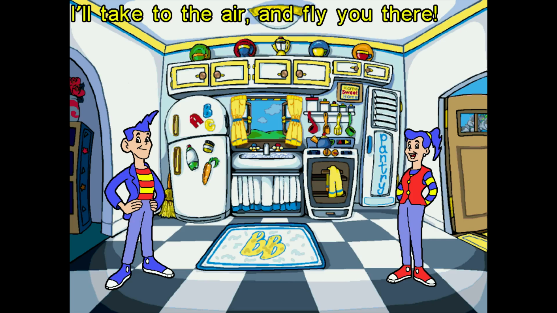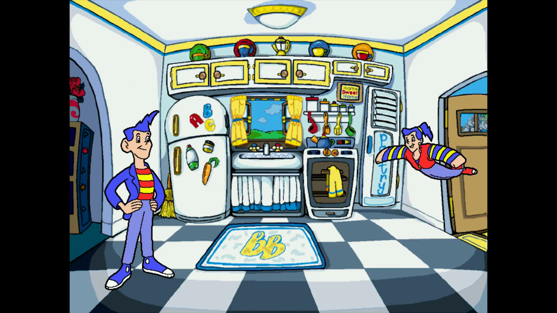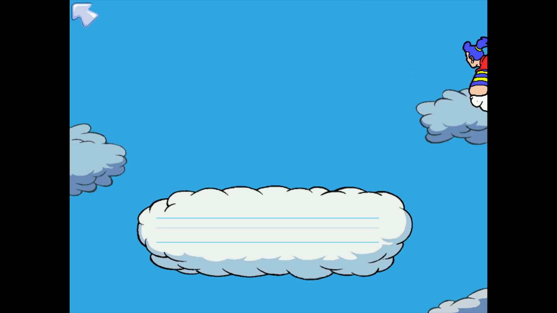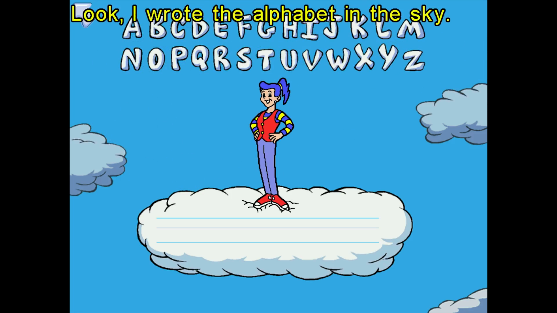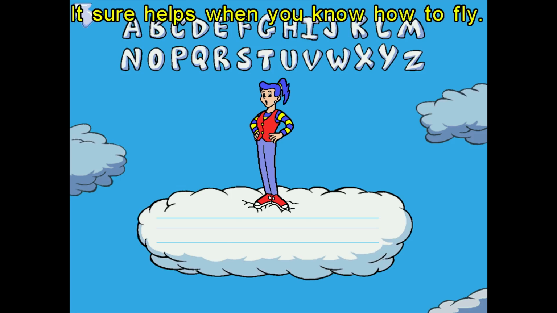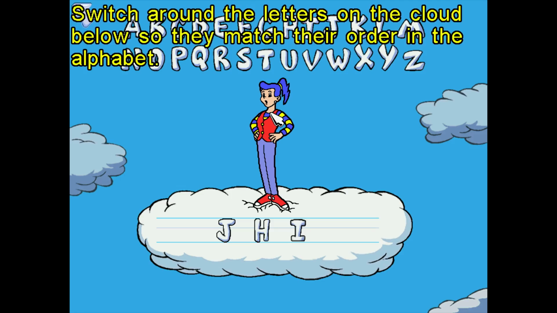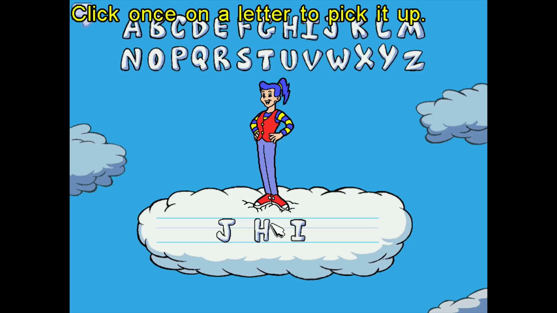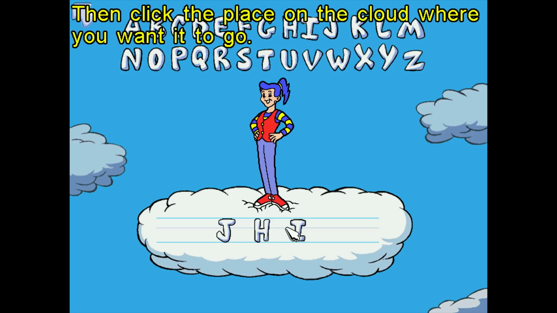Let's see what's in this one. Look, I wrote the alphabet in the sky. It sure helps when you know how to fly. Switch around the letters on the cloud below so they match their order in the alphabet. Click once on a letter to pick it up, then click the place on the cloud where you want it to go.